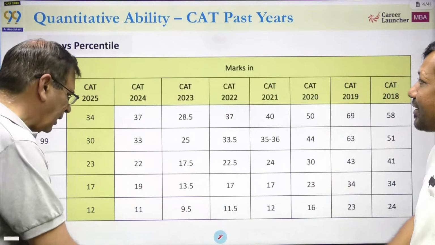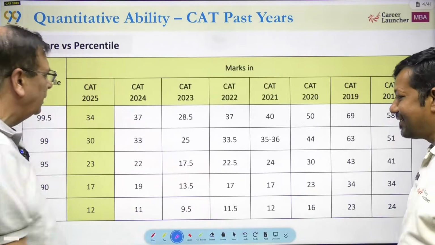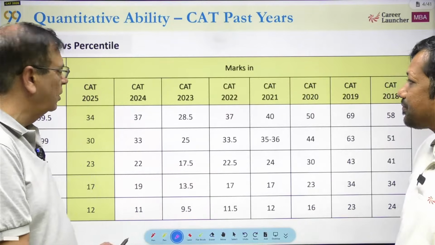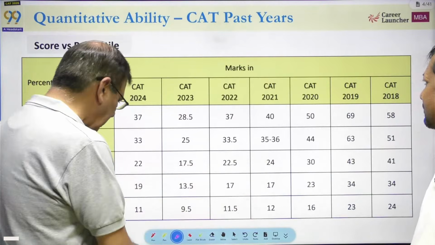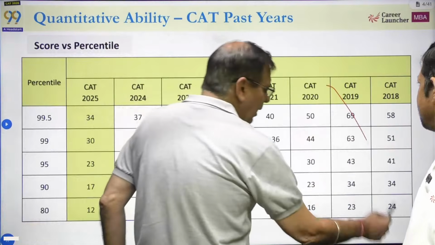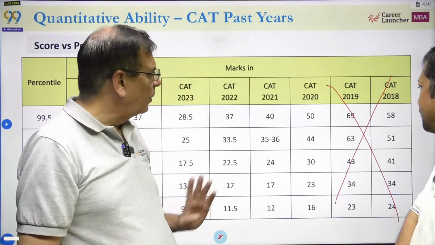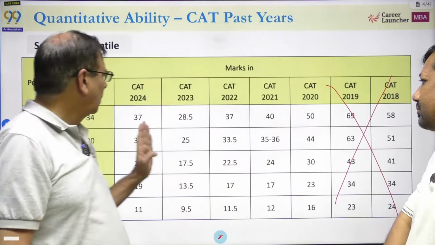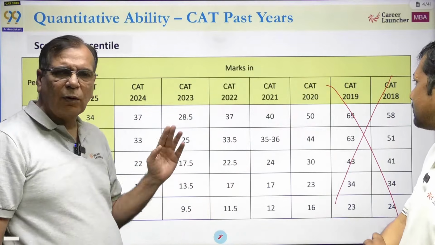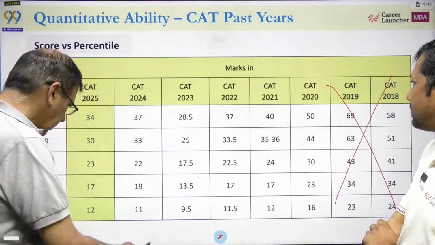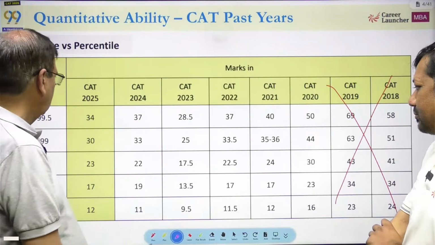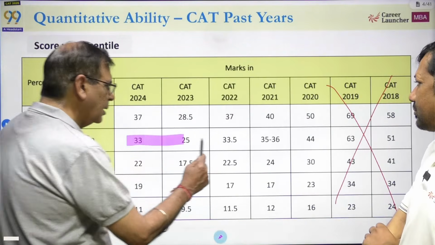हाँ. अब ये देख लो, you now look at this one, which is the CAT trend over the years. Don't worry about 18 or 19. Okay? Let's not worry about 18, 19. Why? Because these were papers which were 3-hour papers, 1 hour per section. 2020 onwards, it's a 2-hour paper, 40 minutes per section. Now look at this in each of these papers. Let's look at 99 percentile.